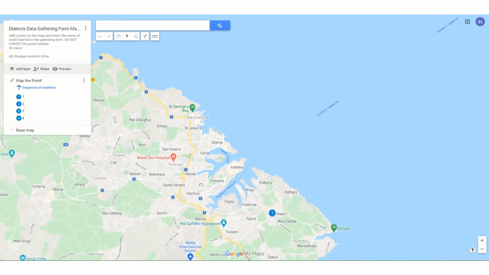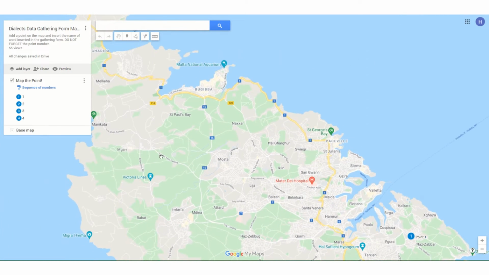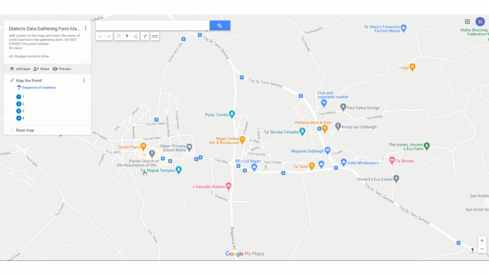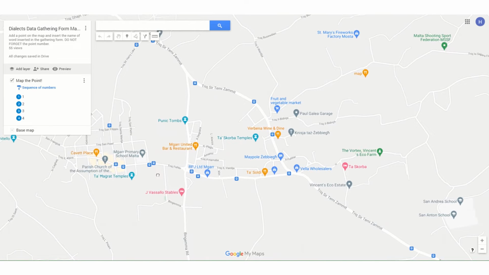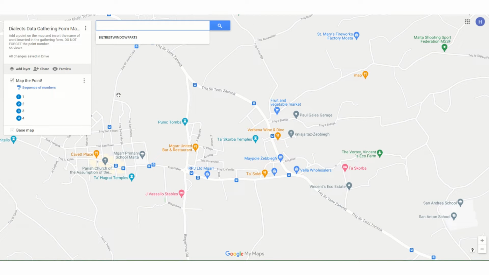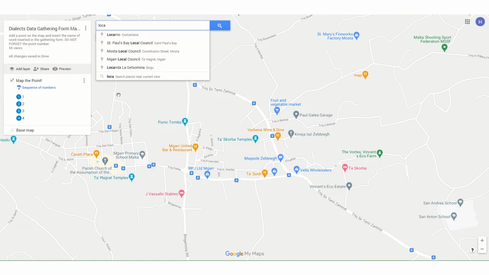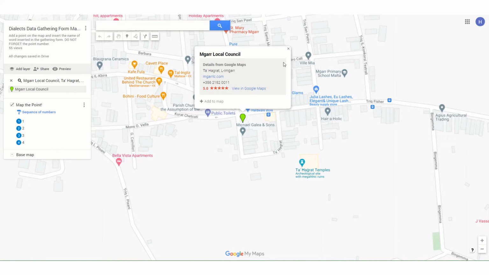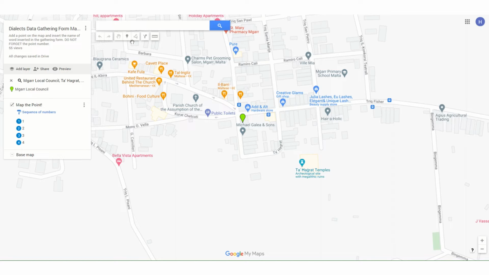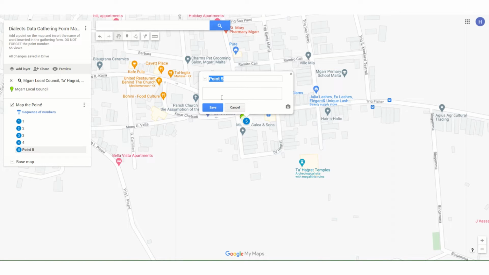But since the example is a dialect of Mjar, we have to find Mjar, and then we have to find the administration building of Mjar, which in this case is the local council. Mjar local council. And we create a marker. We would write again the word. This is only used for quality control purposes. Press save, and the word is mapped.